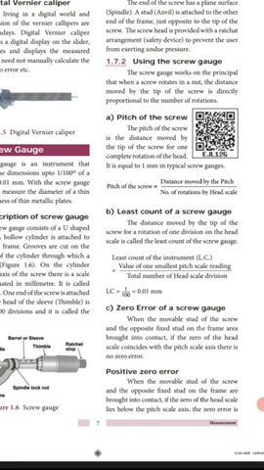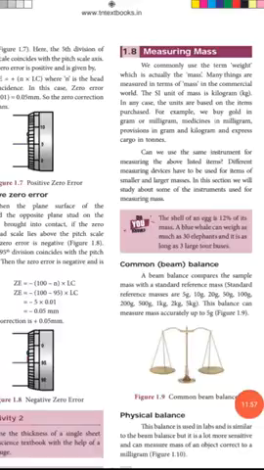Okay, the pitch scale reading and the head scale reading coinciding with the axis of the pitch scale are found. The readings are recorded and the experiment is repeated for different positions of the given coin, and then the thickness of the coin is computed using the formula PSR, pitch scale reading, plus HSR, head scale reading, into least count. Okay, the average of the last column of the table is found. The thickness of the 1 rupee coin equals dash millimeter, like this.